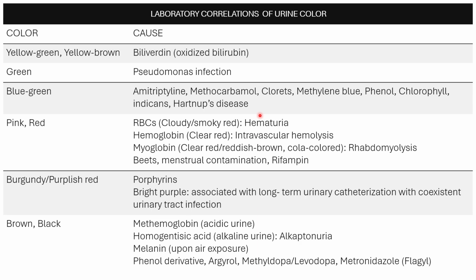What else? Your blue diaper syndrome or your familial hypercalcemia. Familial hypercalcemia or blue diaper syndrome will impart a blue-green urine color. And then of course you have your burgundy or purplish red. Your burgundy or purplish red is caused by porphyrins.